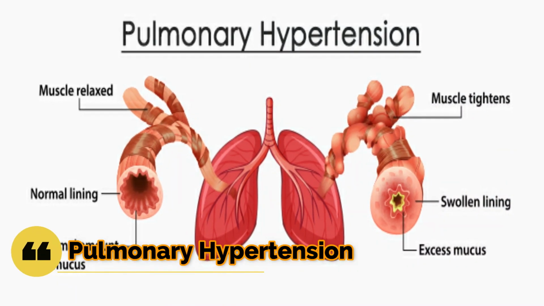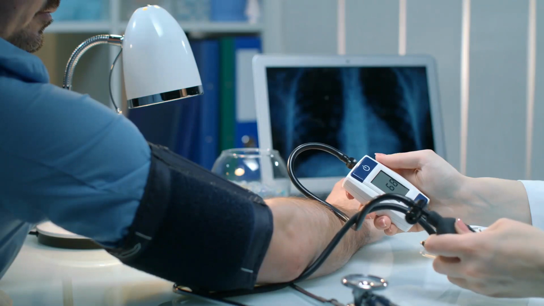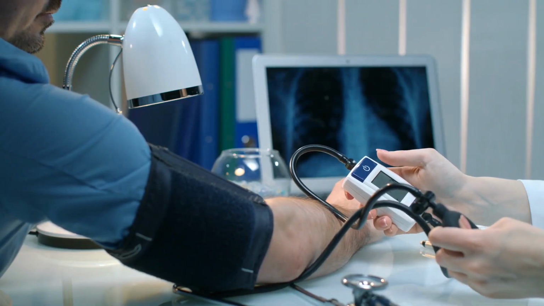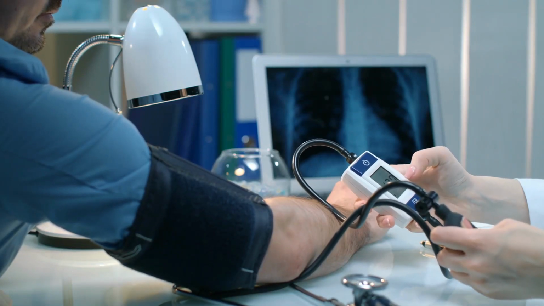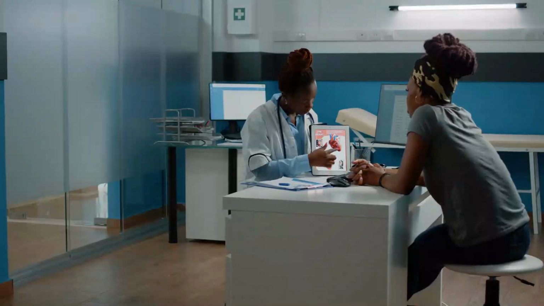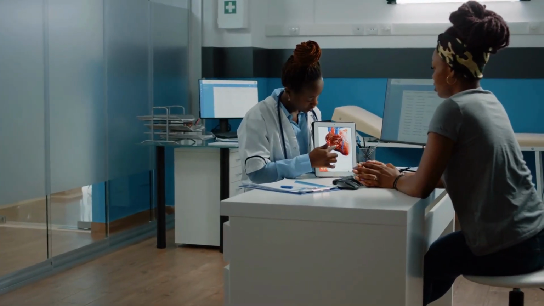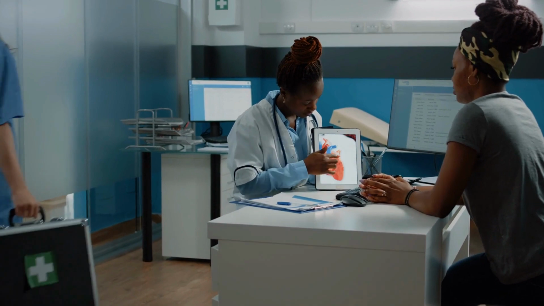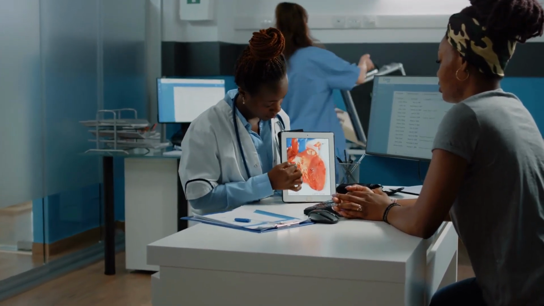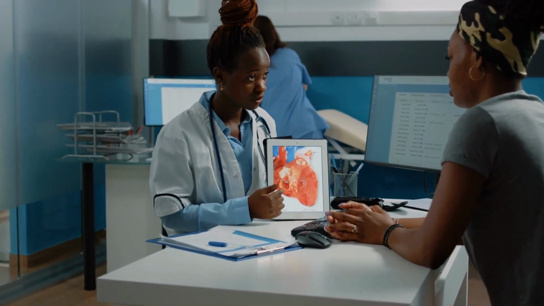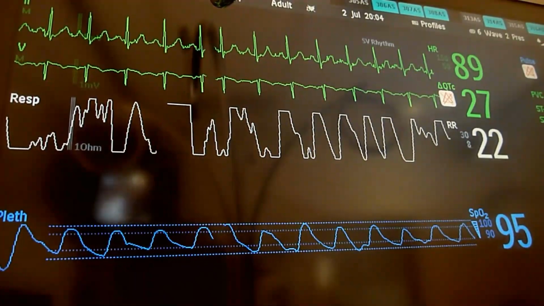6. Pulmonary hypertension. Pulmonary hypertension is a type of high blood pressure that affects the arteries in the lungs and the right side of the heart. In one form of pulmonary hypertension, called pulmonary arterial hypertension, blood vessels in the lungs are narrowed, blocked, or destroyed. The damage slows blood flow through the lungs.